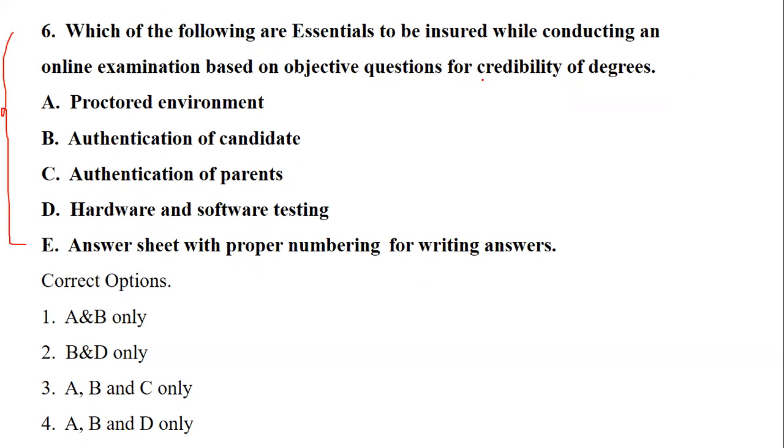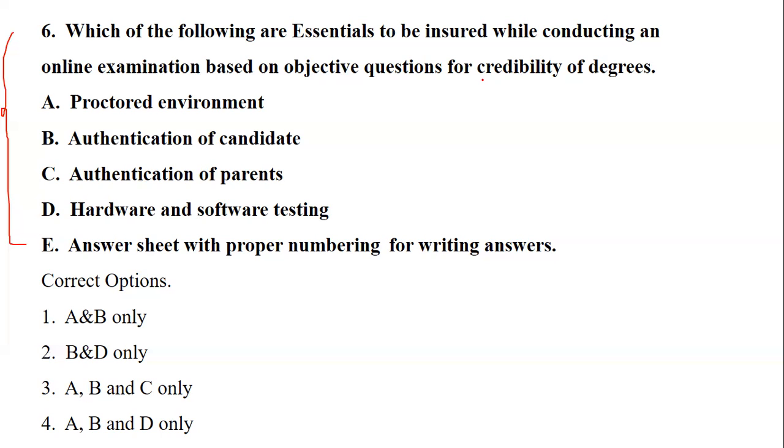So when you're conducting an online exam, what is the one which is to be ensured, depending upon the creditability of degree? So it is a proctored environment. Proctoring means ensuring that no unfair means is used. Authentication of a candidate, authentication of parents, hardware and software testing, answer sheet with proper numbering for writing answers.